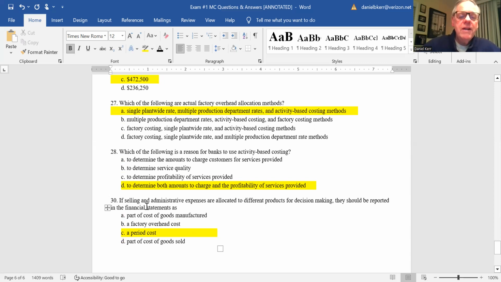And then the last one here, if selling and administrative expenses are allocated to different products for decision-making, they should be recorded in the financial statements as selling and administrative expenses, because they are period costs. They're not part of the cost of goods manufactured. They're not a factory overhead cost. They're not part of cost of goods sold. Regardless of how you allocate them, they are period costs. So the answer there is C.